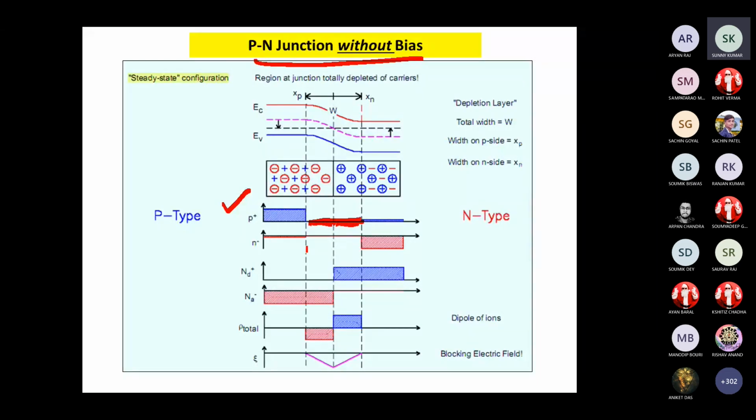Similarly, there are no electrons in this region. But you have the donor ions and acceptor ions. And if you take the total charge, there is this positive charge as well as some negative charge.